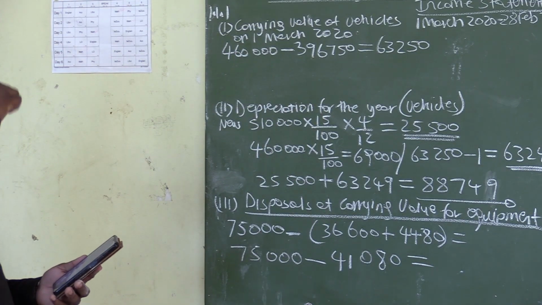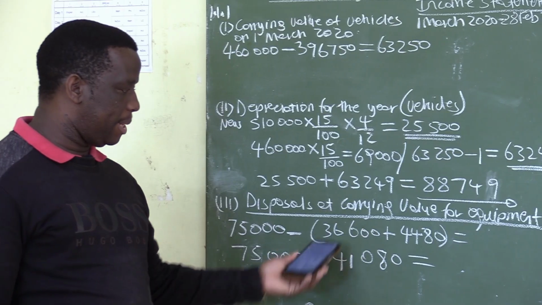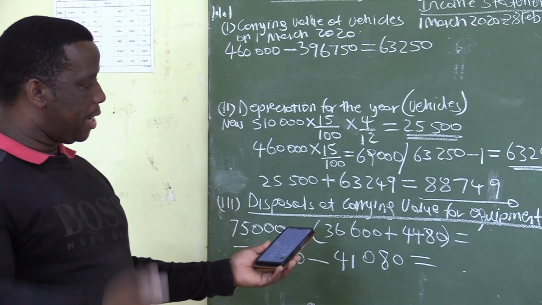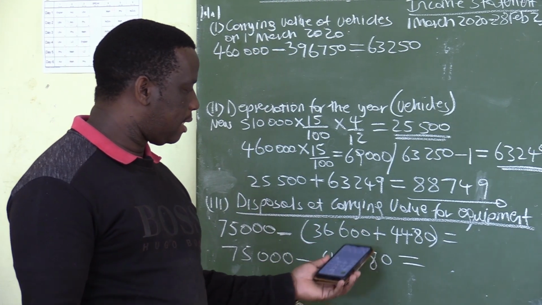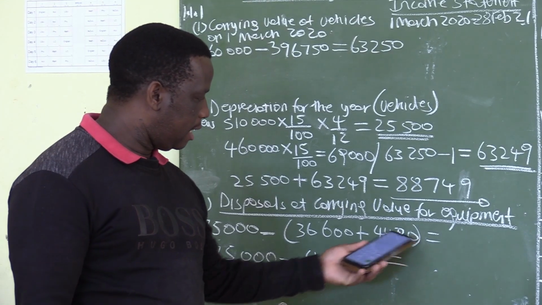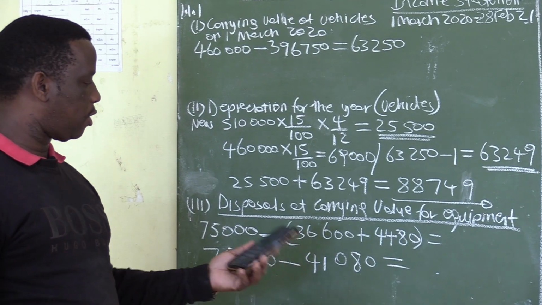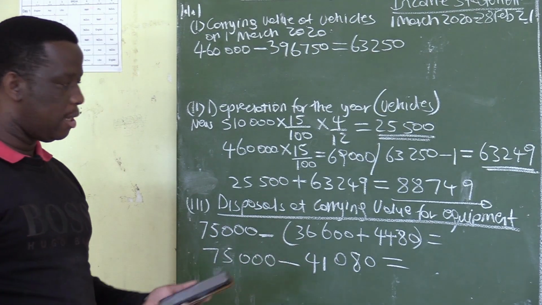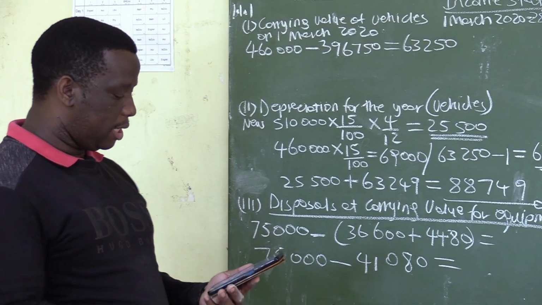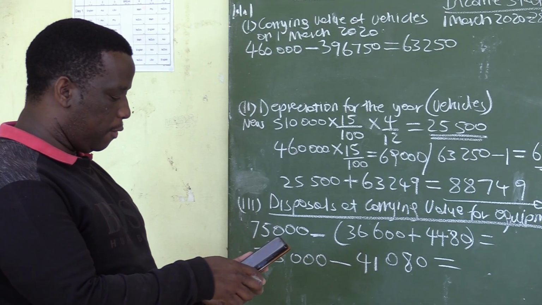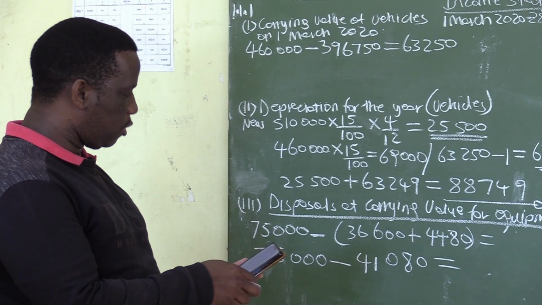So the carrying value for this asset, the updated one, because this depreciation of 36,600 was at the beginning of the financial year. We used the equipment for 7 months, and then the depreciation increased. It then depreciated by 4,480. So now the accumulated depreciation has increased to 41,080. So we need to calculate the value of this equipment so that we know by how much it was supposed to be sold. The cost price of the equipment is 75,000, and the accumulated depreciation is 41,080.